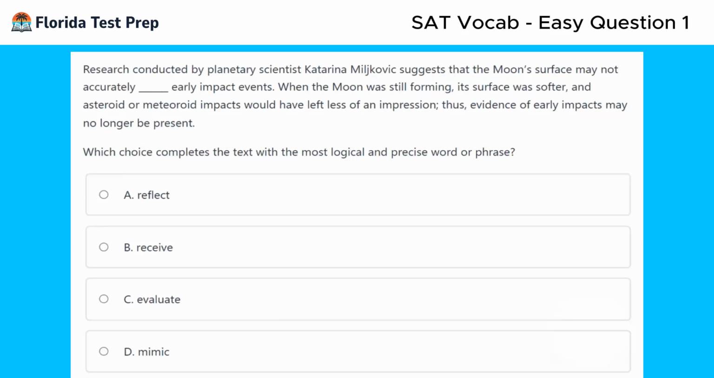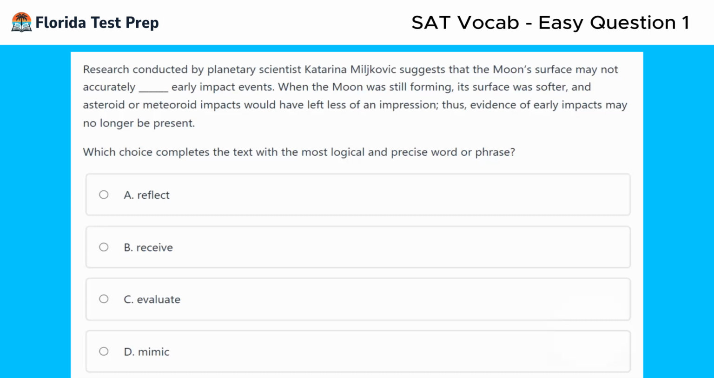All right, we got another vocabulary question. So I can tell it's a vocabulary question because they all ask which choice completes the text with the most logical and precise word or phrase. So I know I'm going to go ahead and read the passage and in this blank annotate what I think could go inside of it.